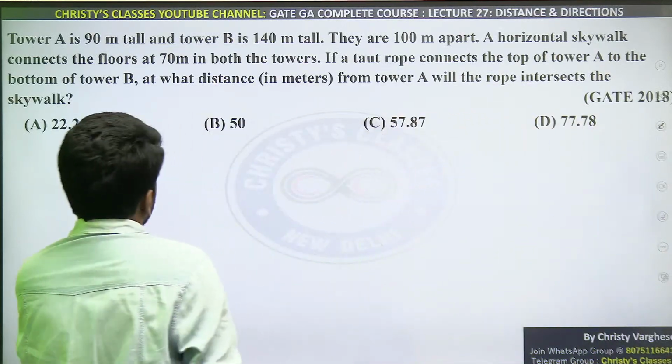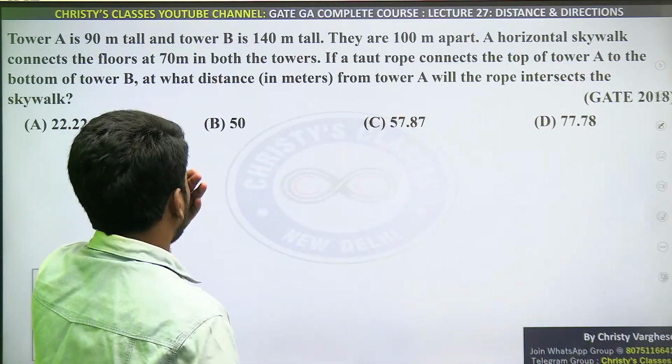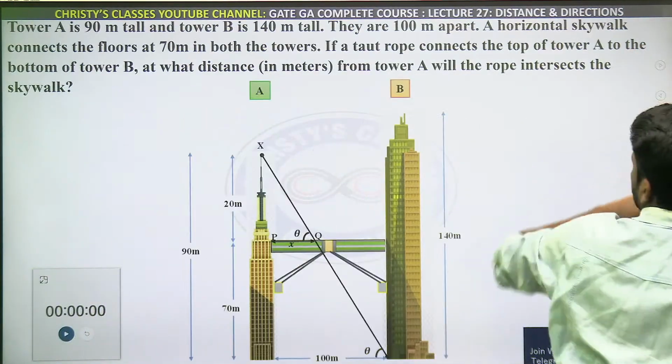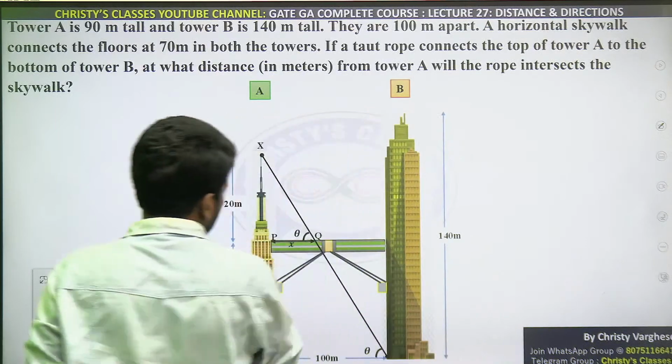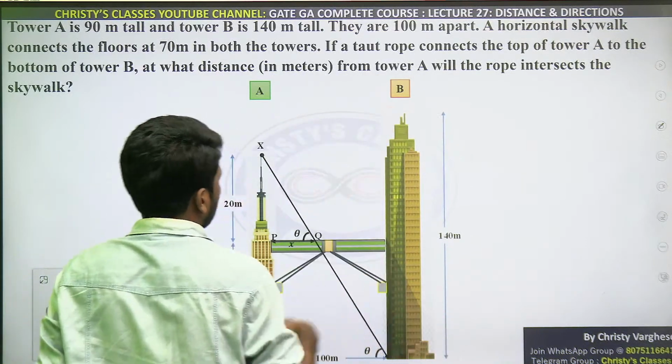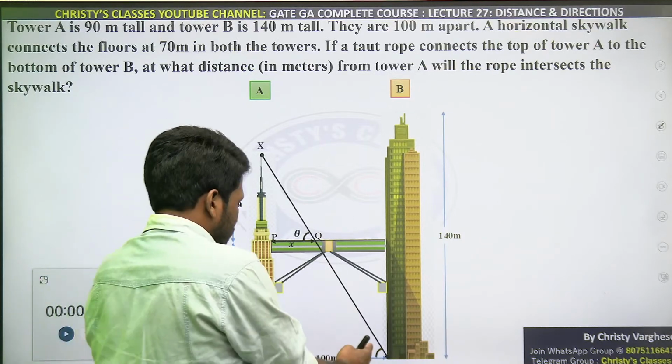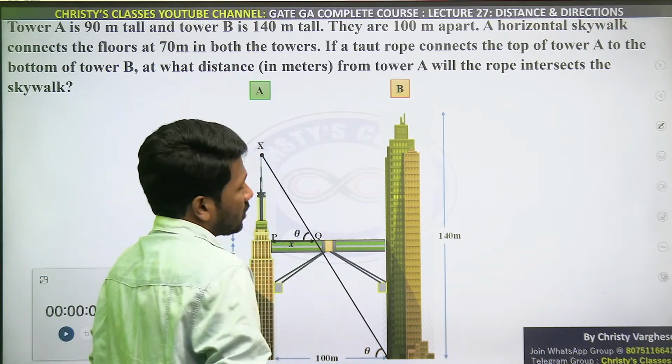Tower A is 90-meter tall and Tower B is 140-meter tall. They are 100-meter apart. So the towers I can draw like this. This is Tower A, which is 90-meter tall. Tower B, which is 140-meter tall. So Tower B is taller. So they are 100-meter apart. So distance between the towers is 100 meter, as mentioned in the question.